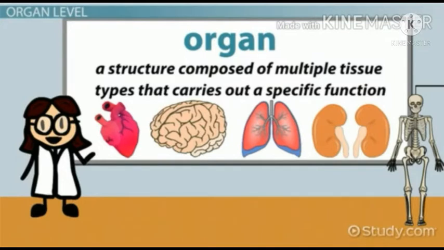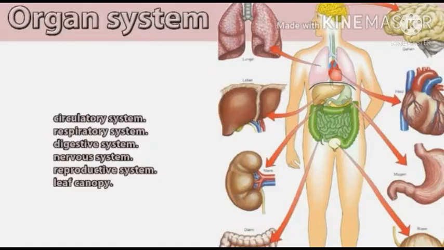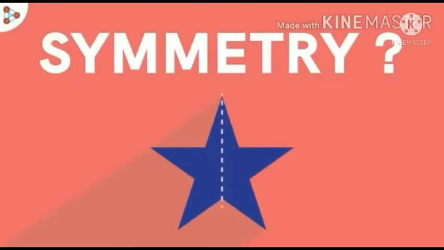The organ level of organization is when two or more tissues work together to perform a specific function. Last one, organ system level of organization. The organ system level of organization is when two or more organs work together to perform a specific function.